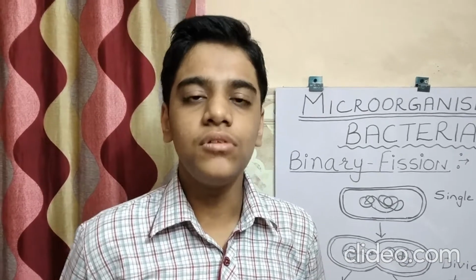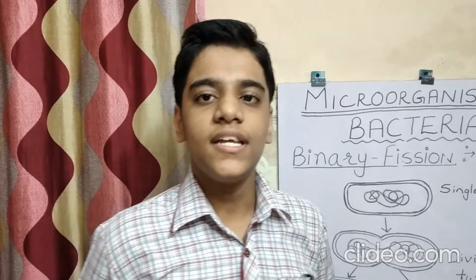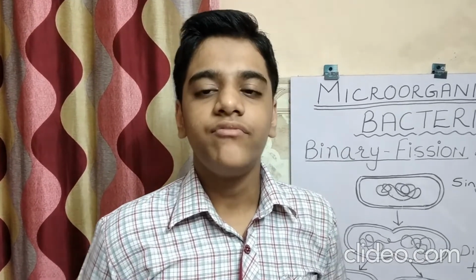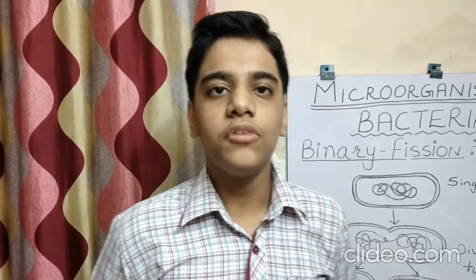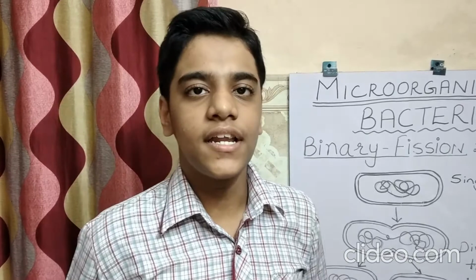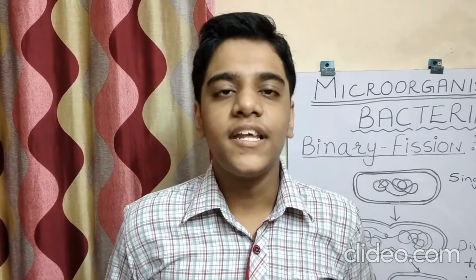The pathogenic bacteria are used to make vaccines to immunize humans. The bacteria are used to make vaccines to cure microbial diseases. The bacterium Rhizobium, which is present in the root nodules of leguminous plants, converts atmospheric nitrogen into nitrate for the plants. The bacteria are also used to make the dough of idli, dosa, etc.